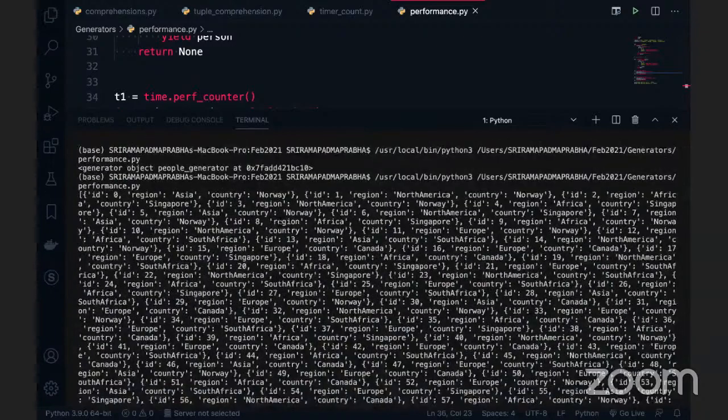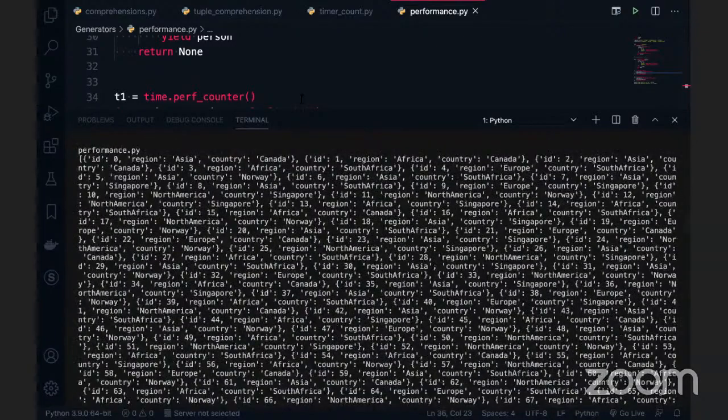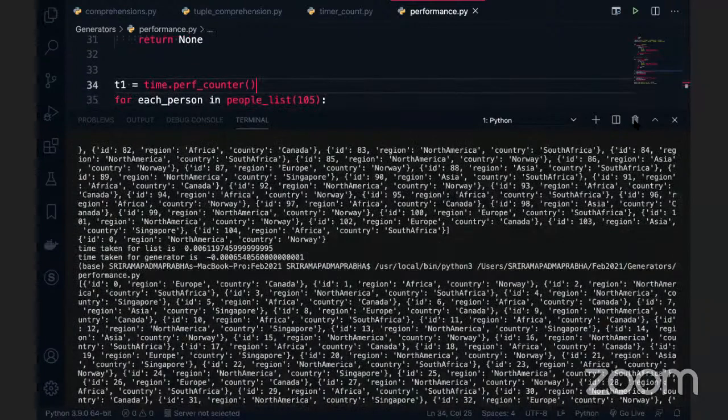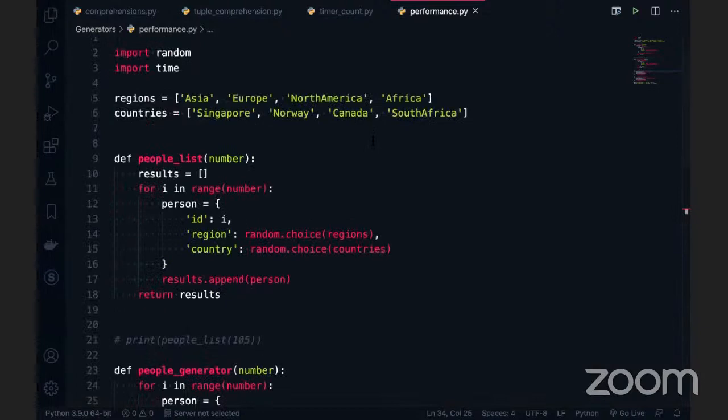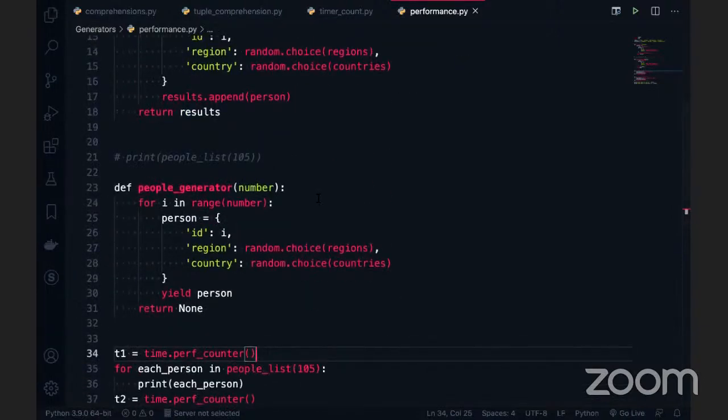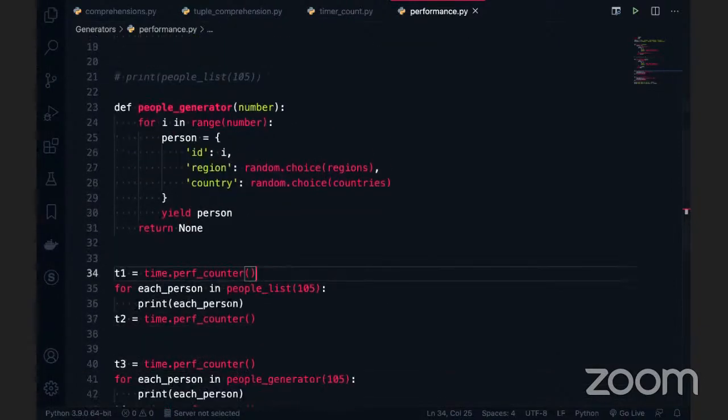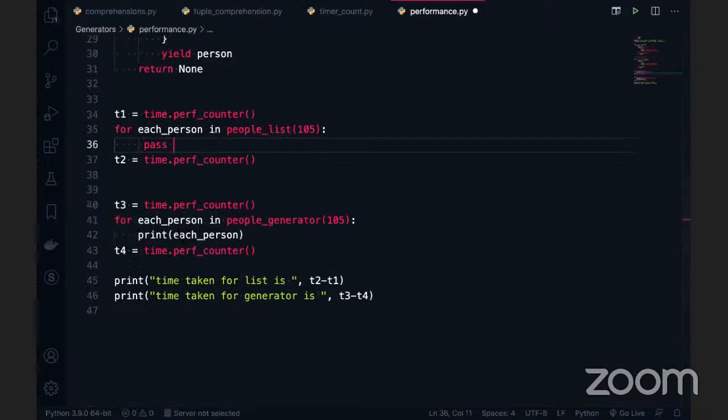Sir, just print nothing, sir. Then no problem, it will not show all the data. Yeah, that is also something we can do. We can put a pass in both cases, because any iteration can have a pass, and here also we'll put the pass. Something like this. Okay, so I'm going to execute this code again.